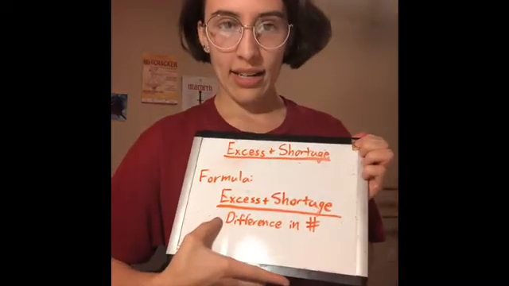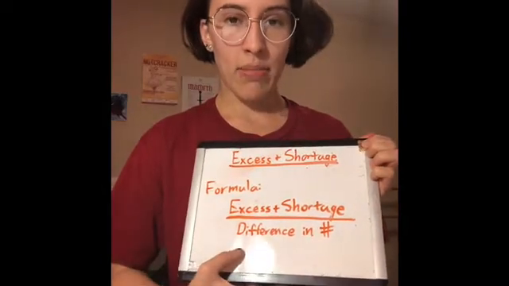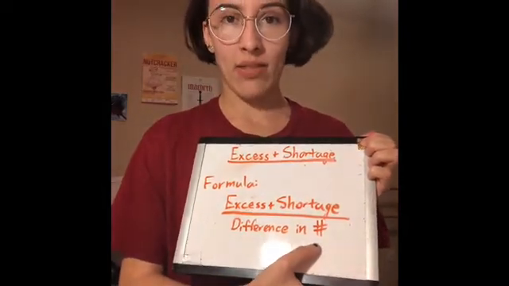If you've never heard of excess and shortage before, excess means to have too much of something and shortage means to have too little of something. So there's a really easy formula that you can use when solving these types of problems, and this formula will get you the answer to how many things the objects are being divided among. This can be objects being divided among people, days, or baskets or bins. And this formula is excess plus shortage divided by the difference in the number of objects being divided.